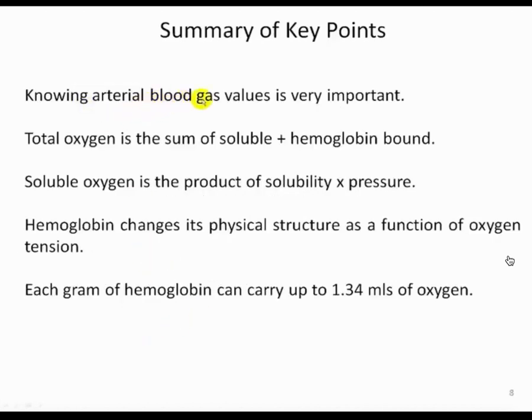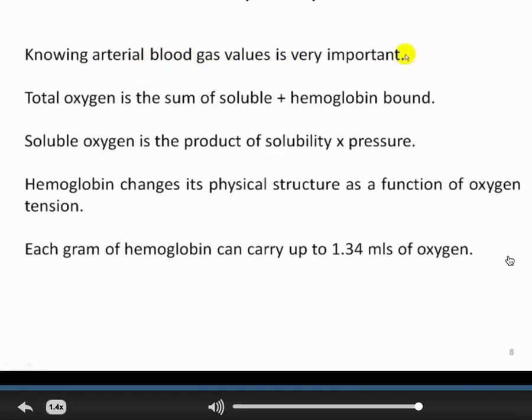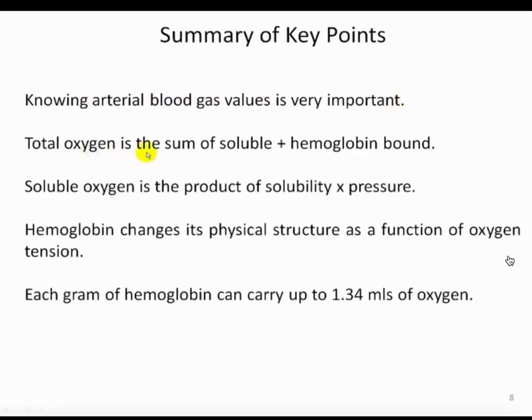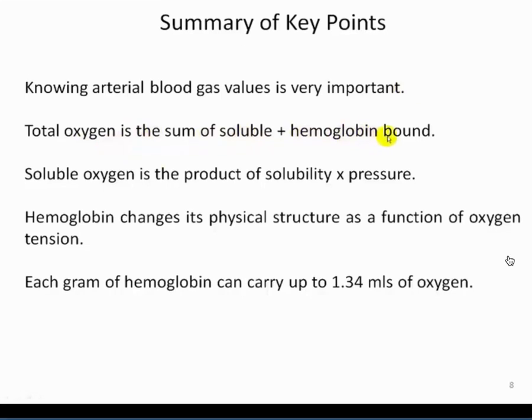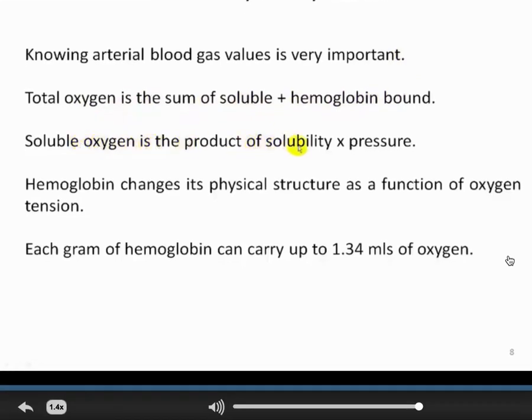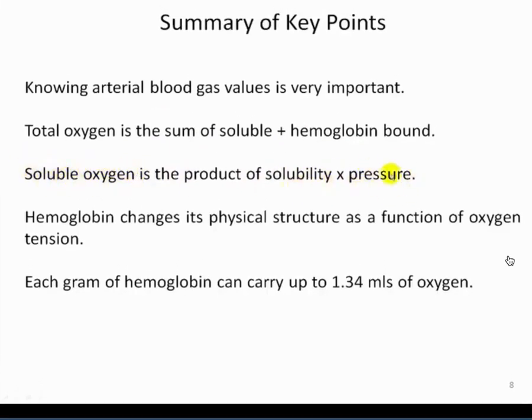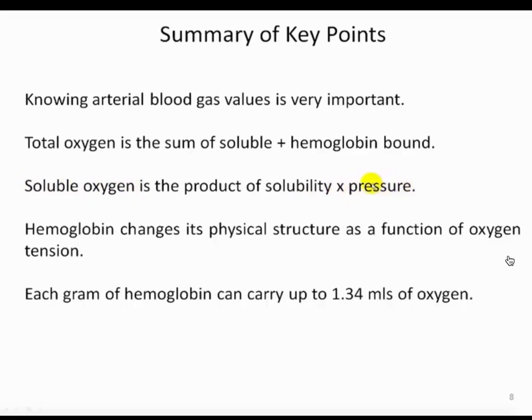So the summary of the key points: knowing the arterial blood gas values is very important. Again, the normal alveolar, arterial, and venous values. Understand that the total oxygen is the sum of soluble plus hemoglobin bound. The soluble oxygen is really the product of solubility times pressure. And if you ever want to increase your soluble oxygen, what you have to do is put on a higher pressure. We talked about this with the alveolar gas equation. If you put someone on 100% O2, you can drive up your delta P. You can increase your soluble content, mainly because we really can't change the solubility. All we're changing is the pressure, and that can drive our content up a little bit.